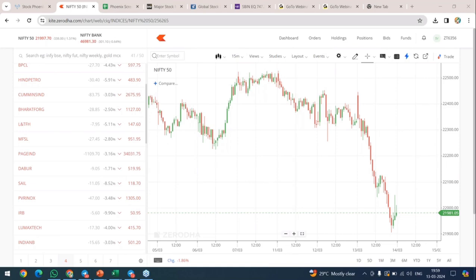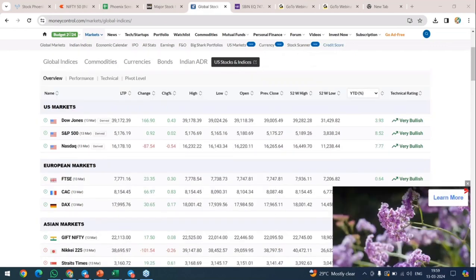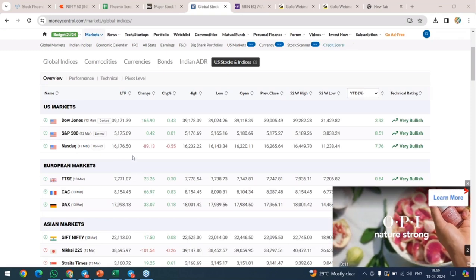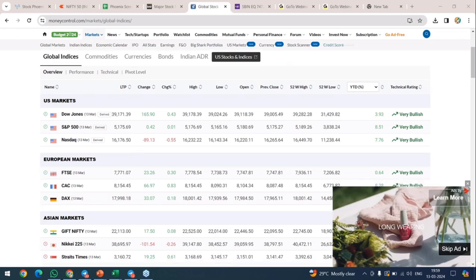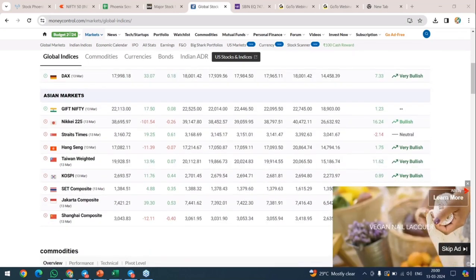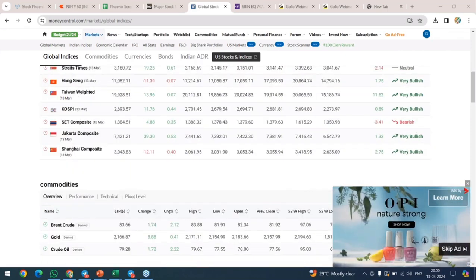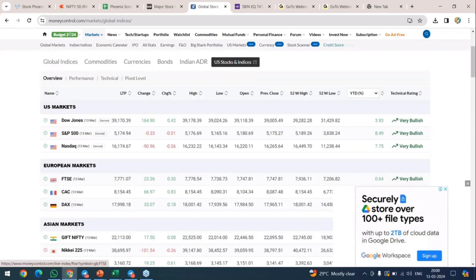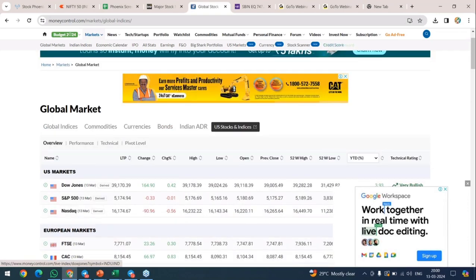NASDAQ also, yes, that will also affect us. That is not directly, so it is like open now. So maybe it is going to affect the other market, that is maybe Asian markets, and from Asian market we are going to be directly affected. In Asian market also we are not going to refer everything, just GIFT Nifty. And European market you can just refer on a whole, and US market, NASDAQ and Dow Jones, both we will be referring to.